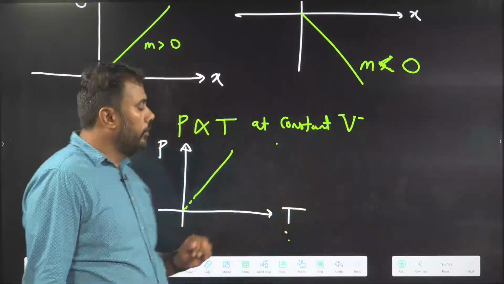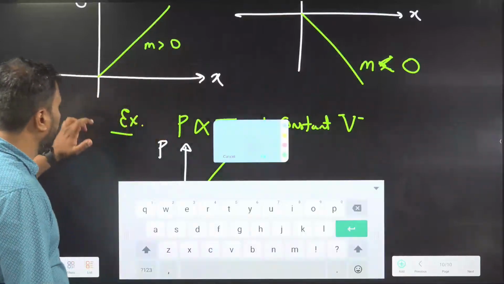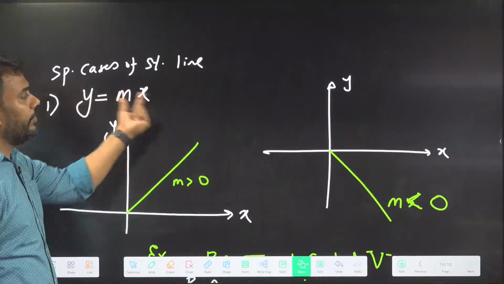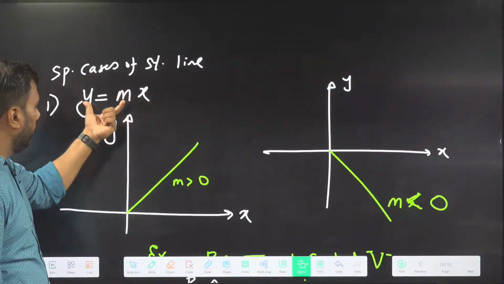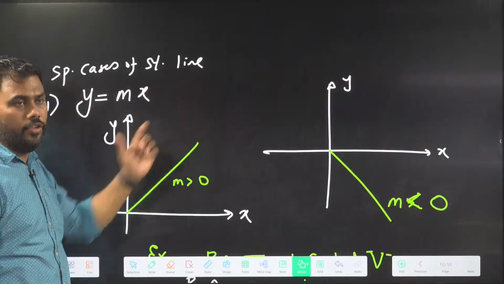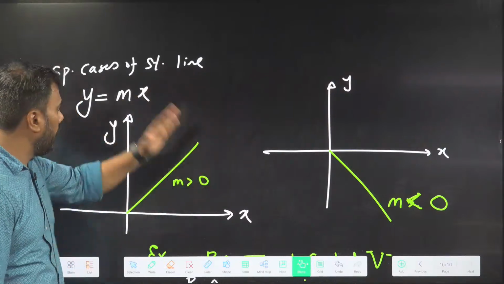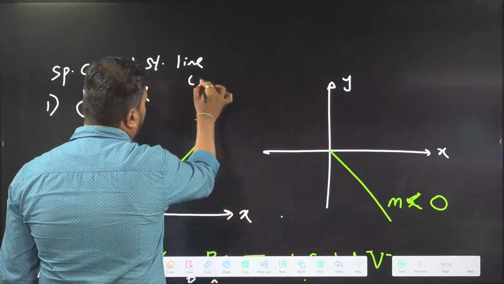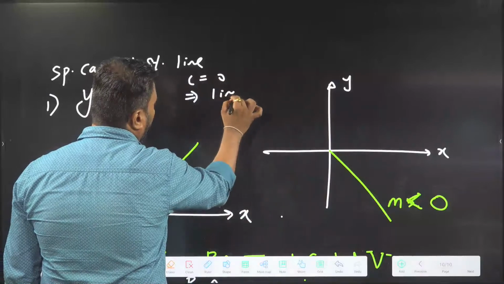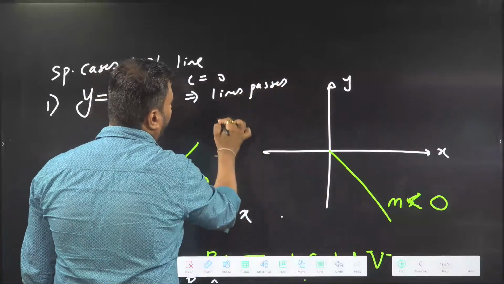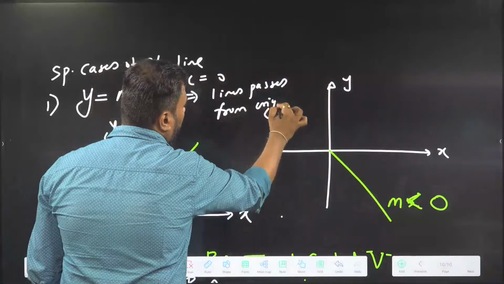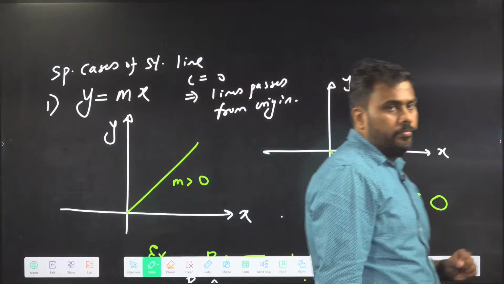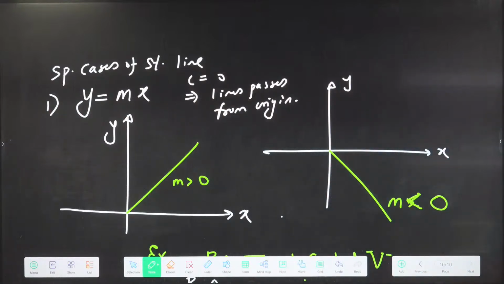Is this clear? So what have we learned here? Whenever we have this kind of equation, y equal to mx, the line passes through the origin. If C is 0, the line passes through the origin. Understood? C equal to 0 means the line passes through the origin.